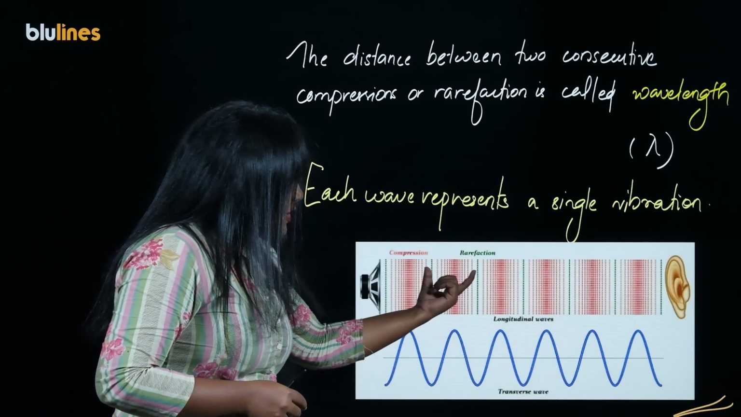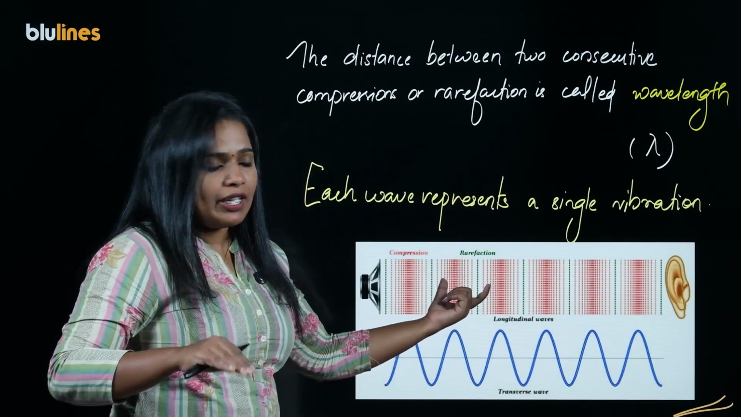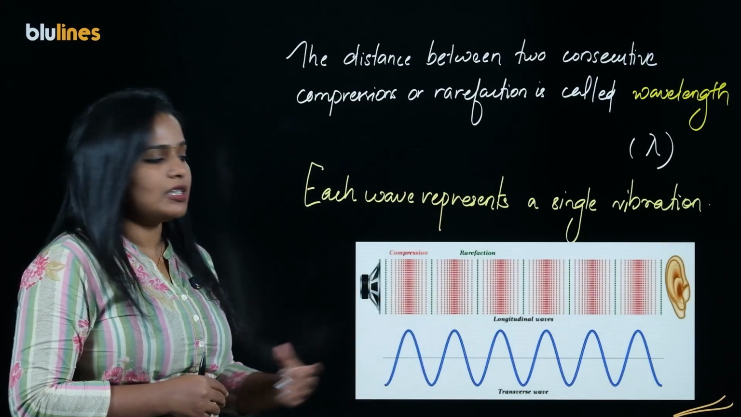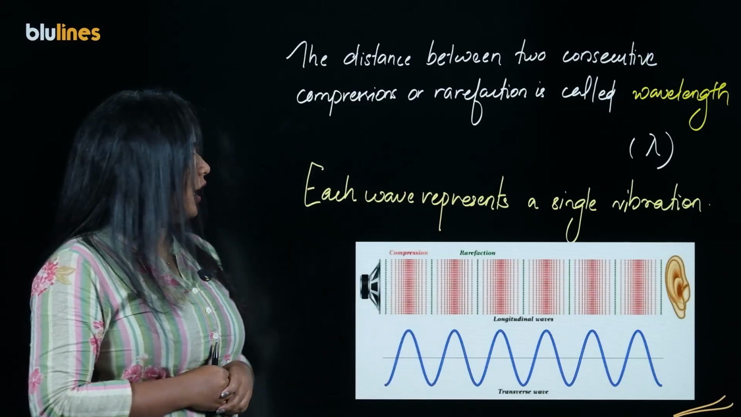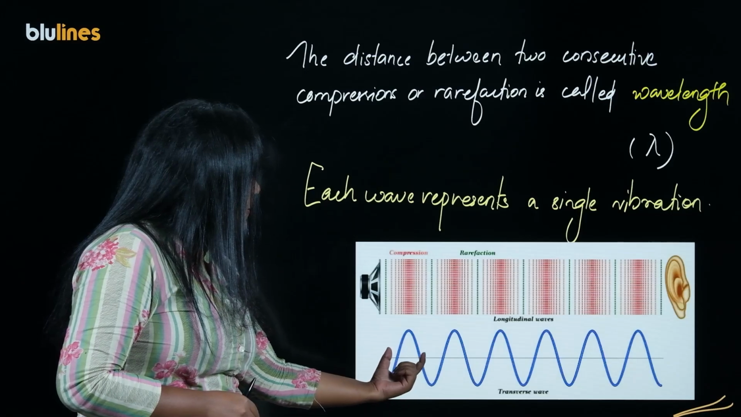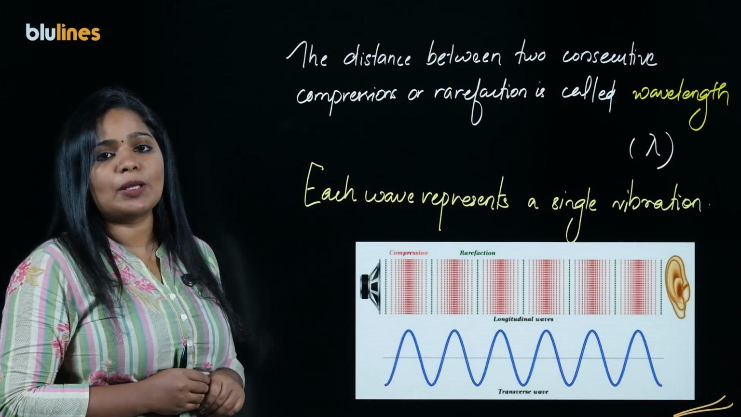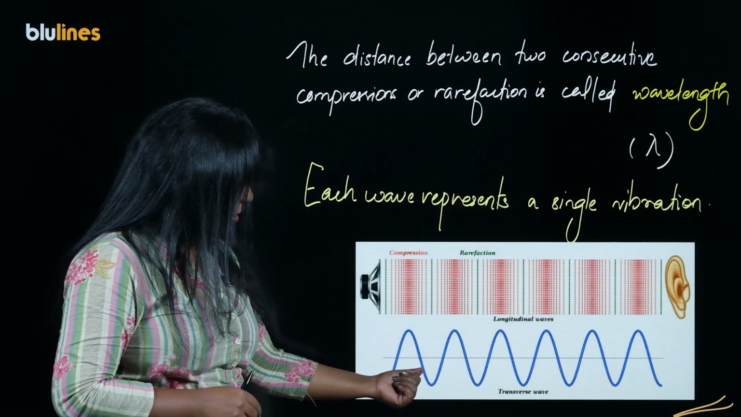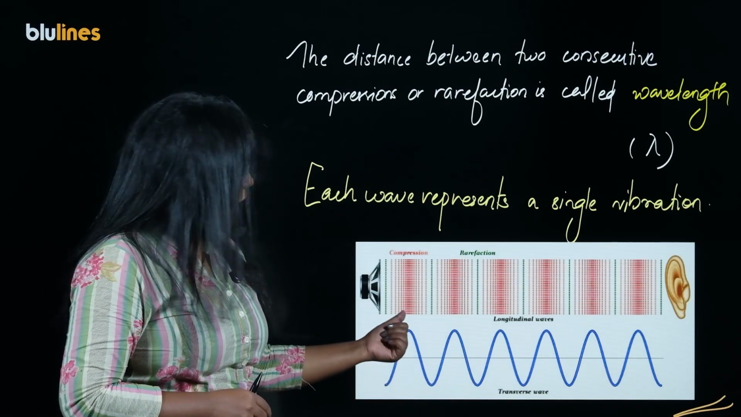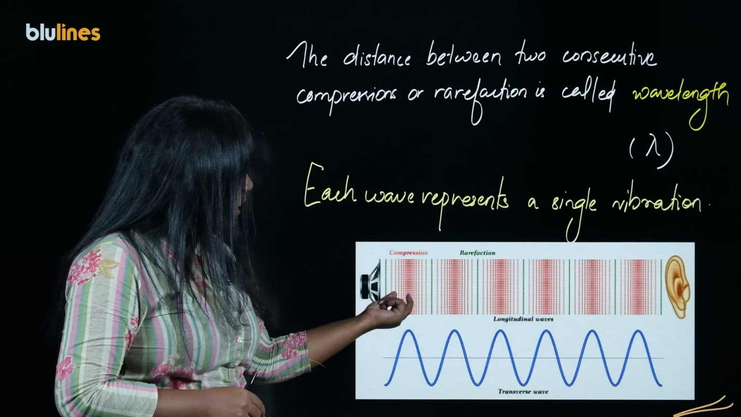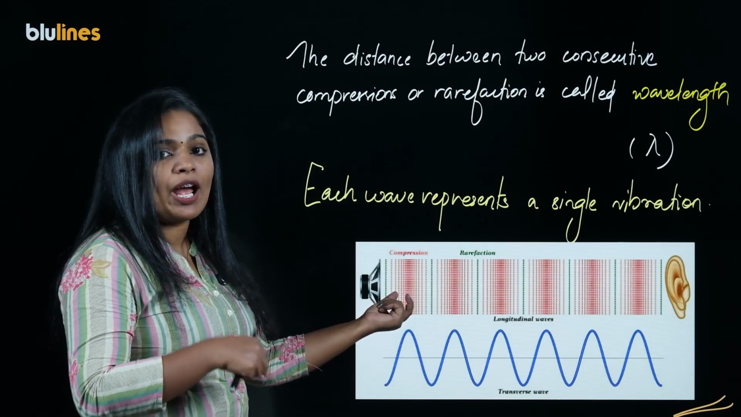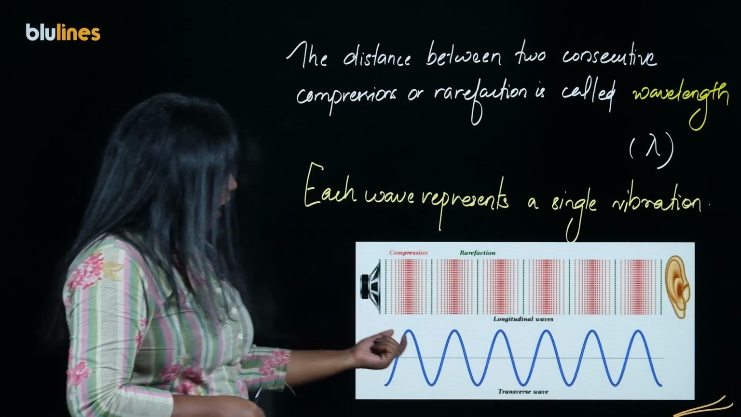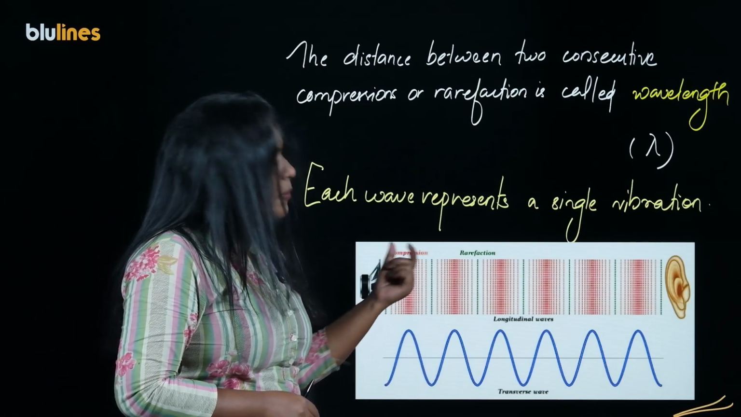So, this situation can be represented graphically, and this is shown here. This is a form of a wave, and each wave is representing a single vibration. See, this wave has a peak and a valley, and this peak corresponds to a compression or high pressure region or high density region, and the valley represents a low pressure region.